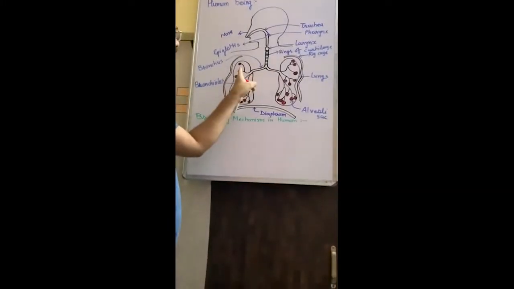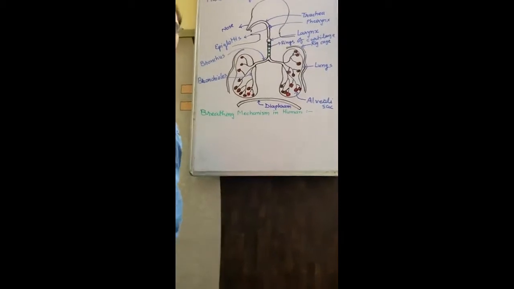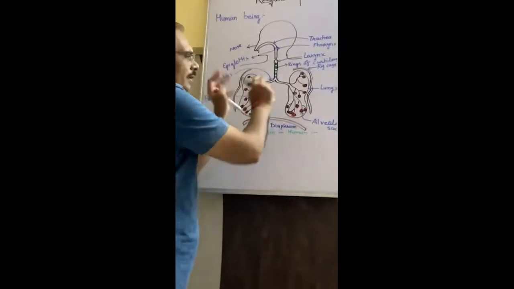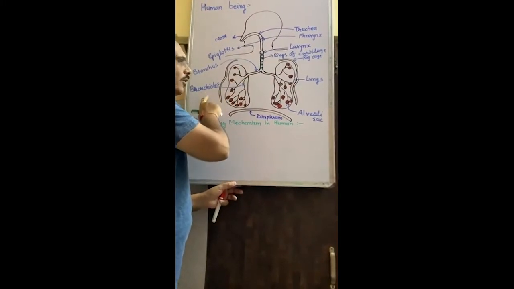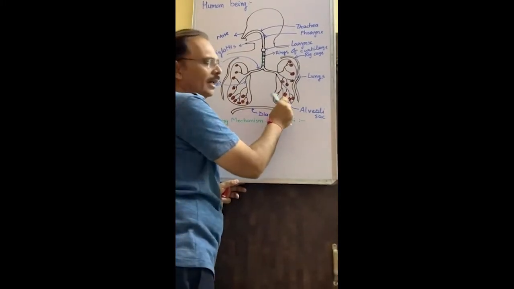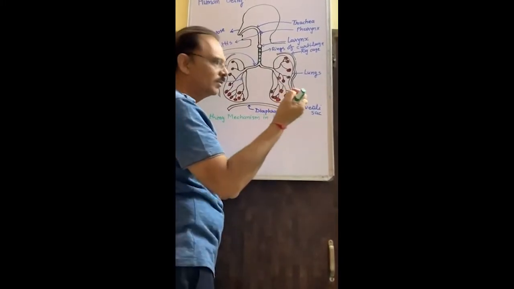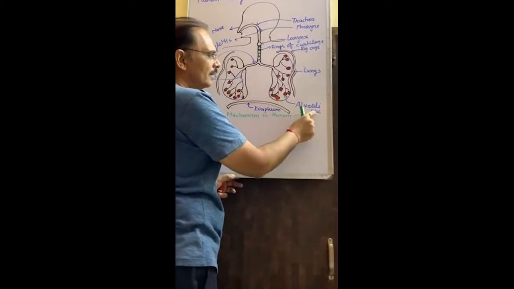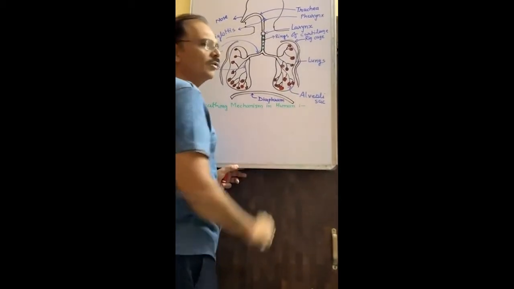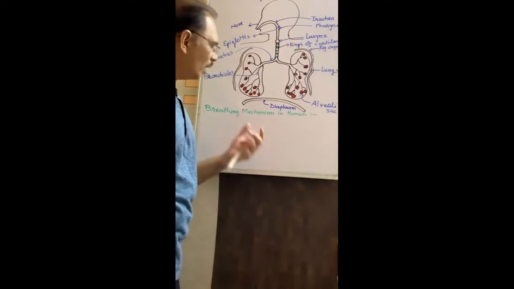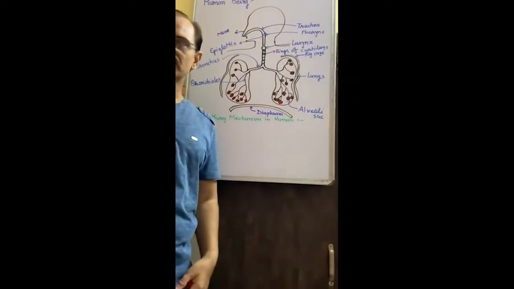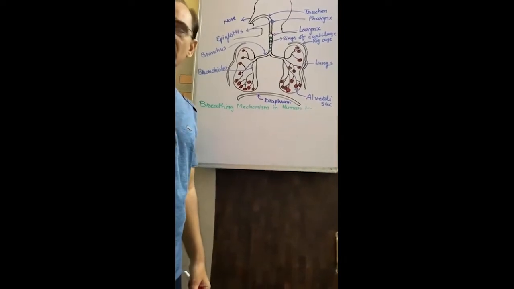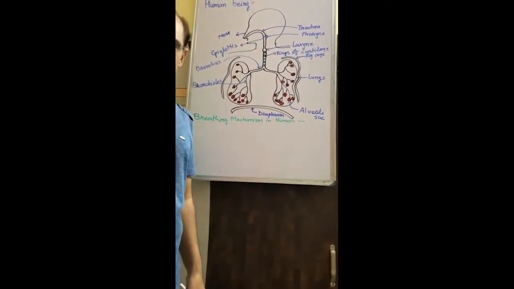Now this bronchus divides into bronchioles when it enters the lungs. The fine vessels are known as bronchioles. On the tip of each vessel, there is a sac-like structure known as the alveoli sac. Now what happens during breathing? Because you know that we naturally breathe without applying any external effort.